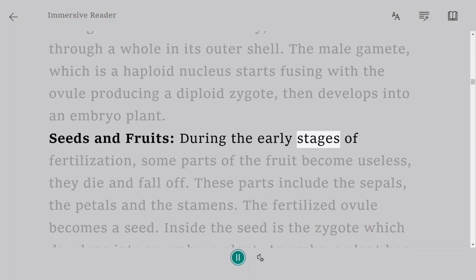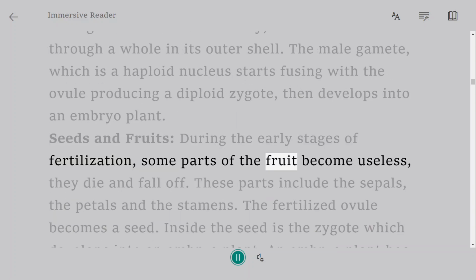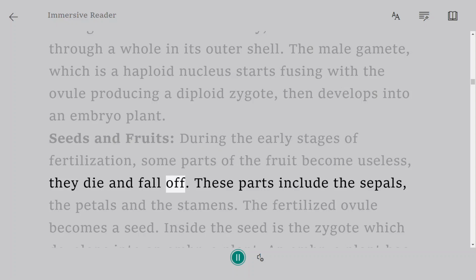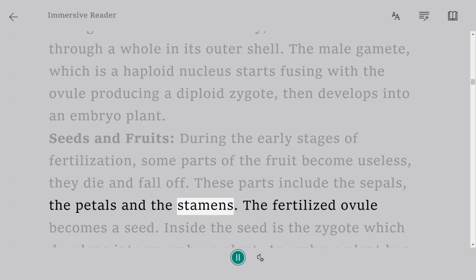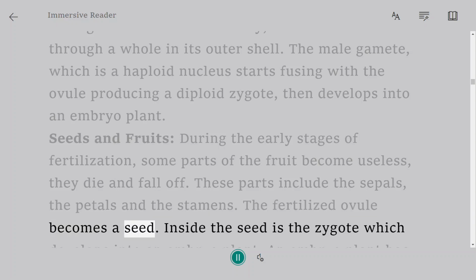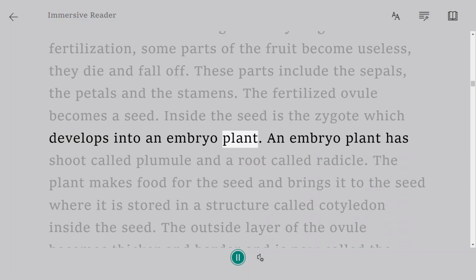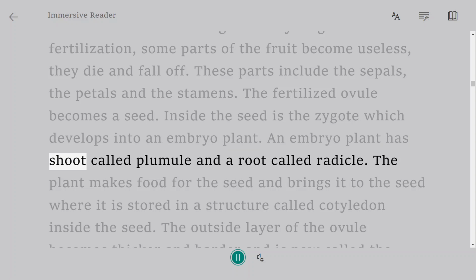Seeds and fruits. During the early stages of fertilization, some parts of the flower become useless; they die and fall off. These parts include the sepals, the petals, and the stamens. The fertilized ovule becomes a seed. Inside the seed is the zygote, which develops into an embryo plant. An embryo plant has a shoot called the plumule and a root called the radicle.